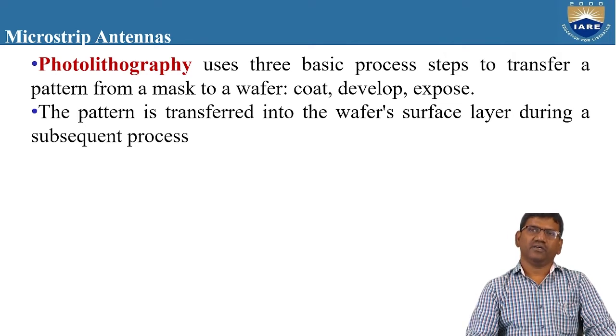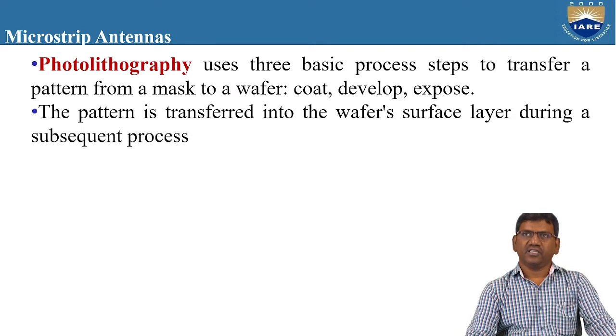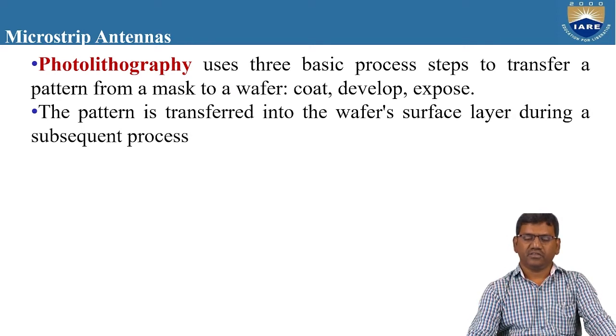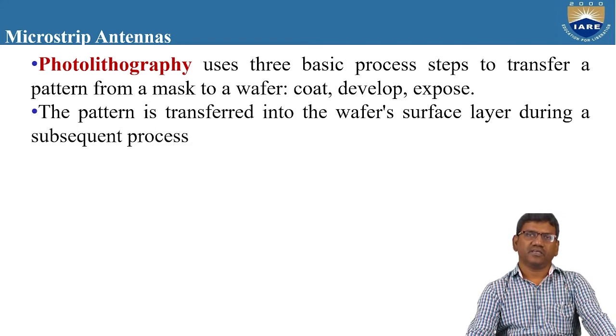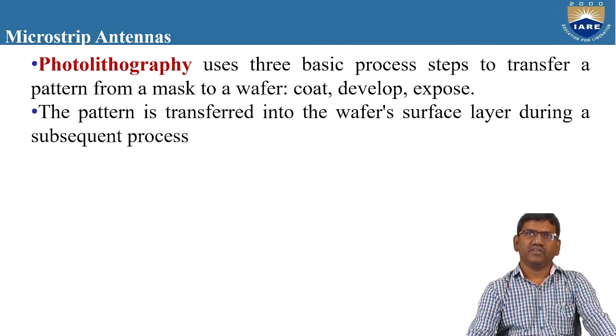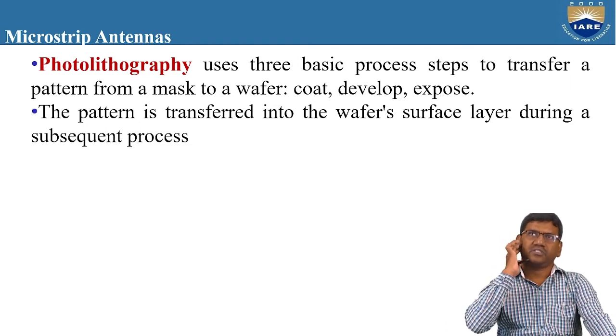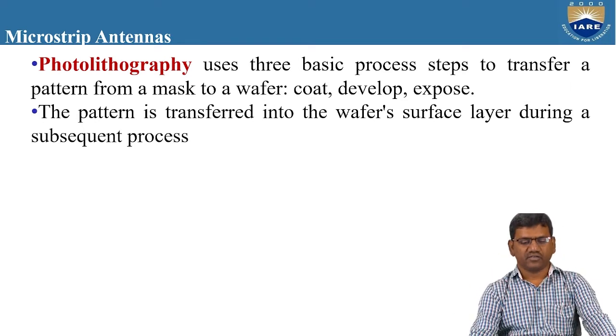We develop the size and shape on the wafer, and finally we expose the wafer. These are some common steps in the process of photolithography to fabricate the microstrip antenna onto the circuit board. If you want to print the microstrip antenna onto the circuit board, these are the steps involved in the process of photolithography.